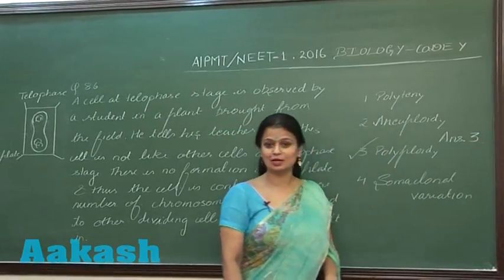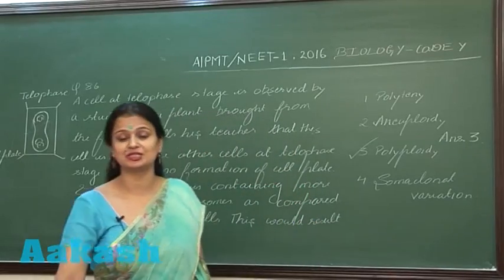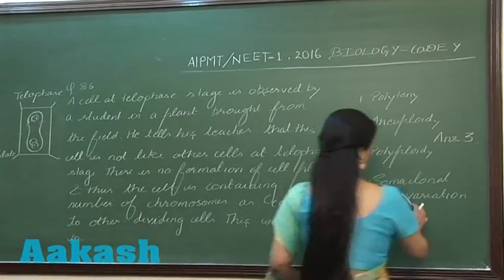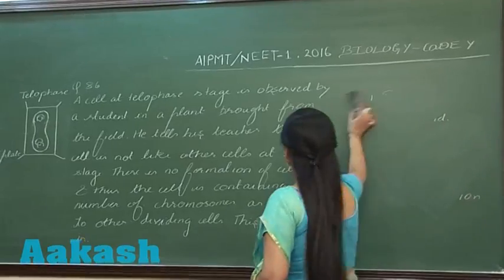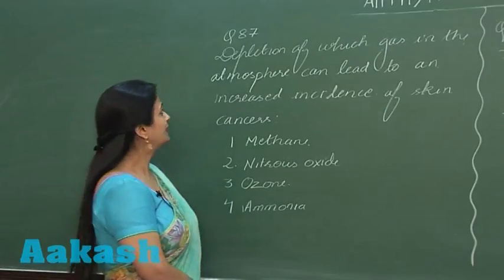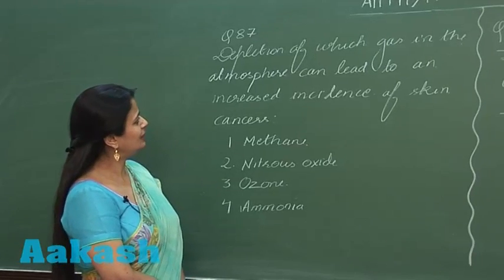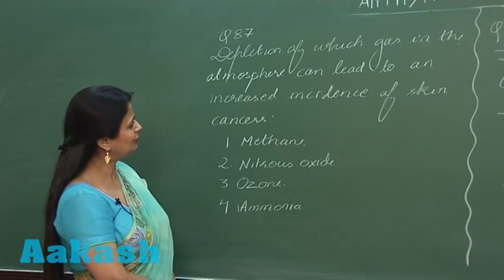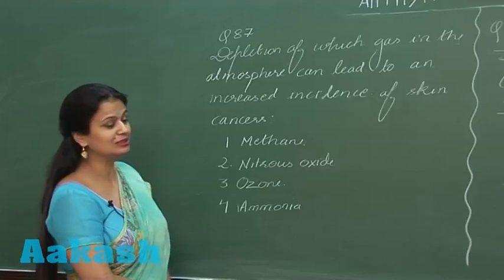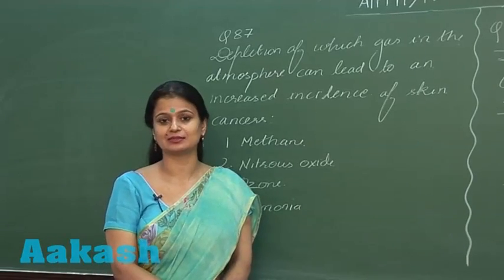So let's move on now to the next question, that is question number 87. So let's discuss question 87. Depletion of which of the following gases can lead to increased incidence of skin cancer?